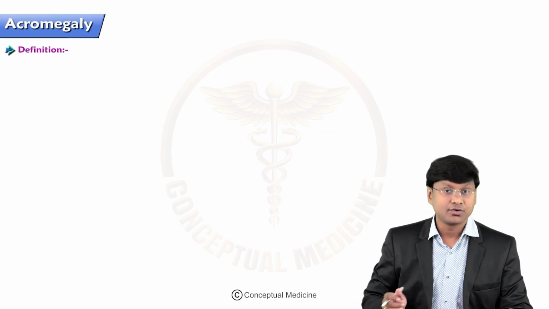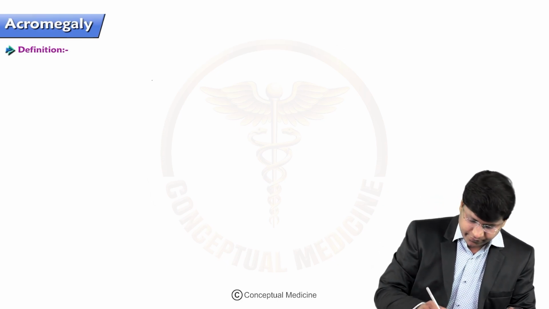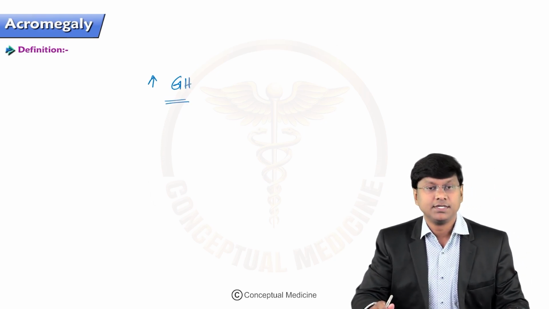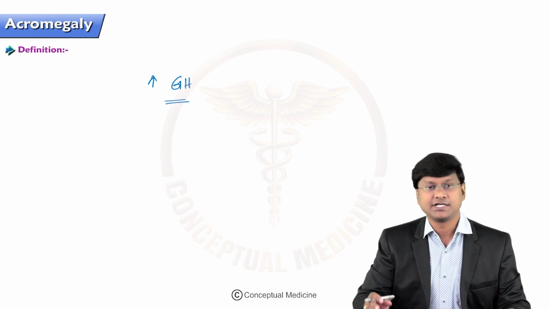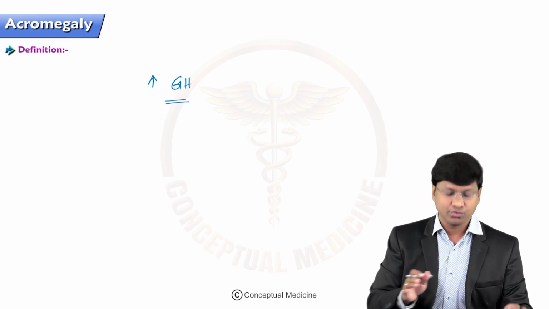So acromegaly is a syndrome of excessive secretion of growth hormone. It is an insidious, chronic, debilitating disease associated with bony overgrowth as well as soft tissue overgrowth.